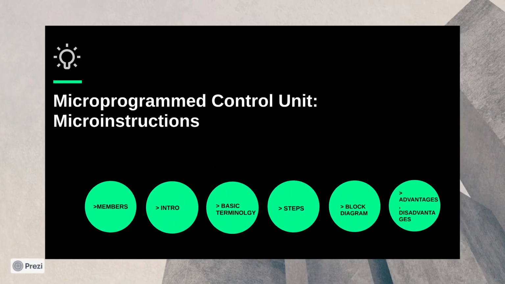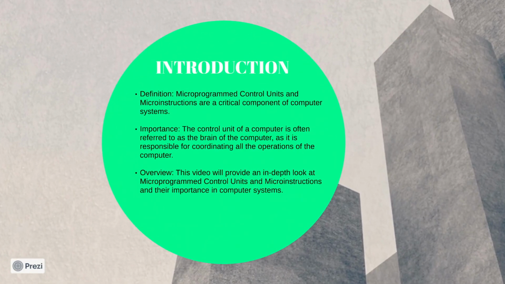So let's start with the question, what are microprogrammed control units and microinstructions? Microprogrammed control units and microinstructions are a fundamental component of the computer system responsible for coordinating all operations within the computer. In layman's terms, the control unit of a computer can be thought of as the brain of the computer, and the microprogrammed control units and microinstructions are the set of instructions that allow the brain to direct the computer to perform various tasks. So in conclusion, microprogrammed control units and microinstructions play a crucial role in ensuring the smooth operation of the computer system.